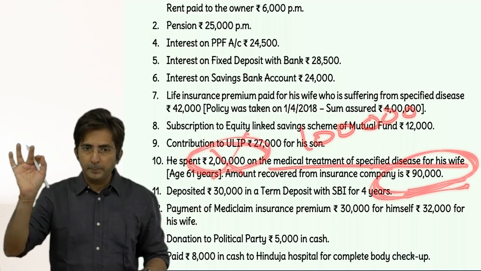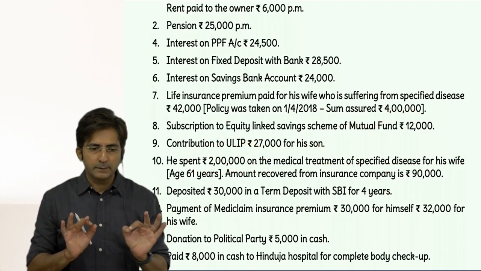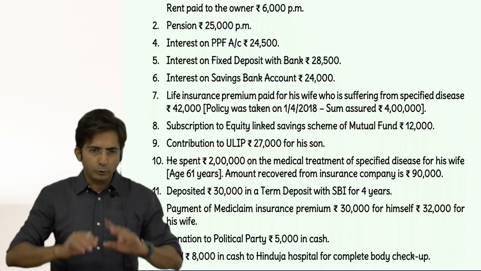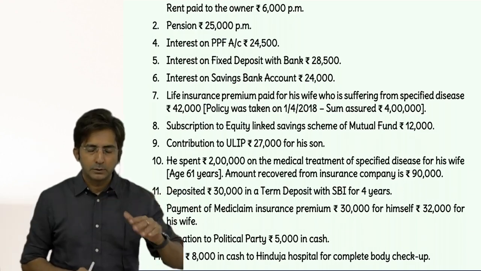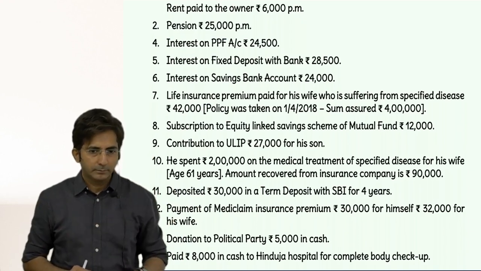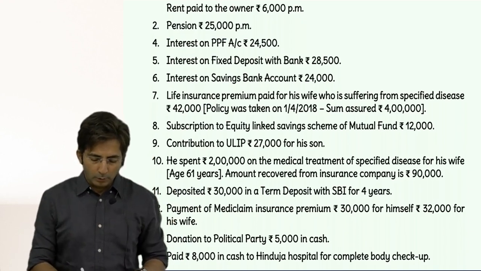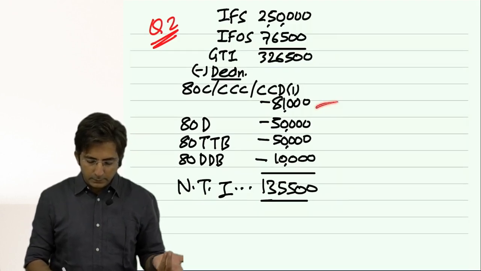Wordings will be treatment of specified disease, in bracket you can write wife, and also in the bracket you can mention max 1 lakh minus recovery 90,000. So outer column 10,000. So that's it. These were the deductions.